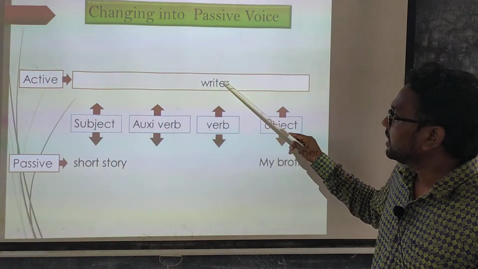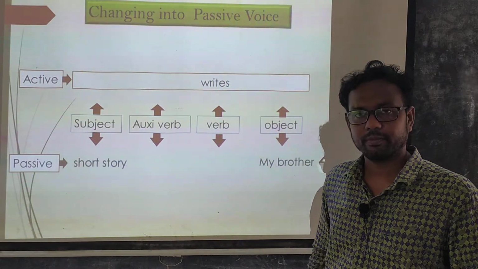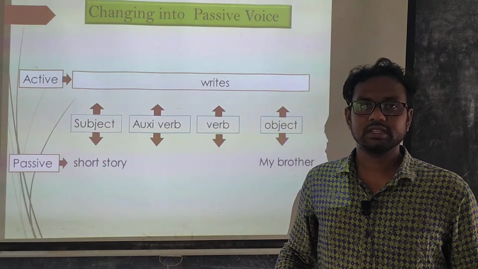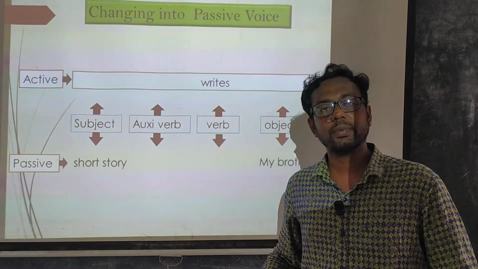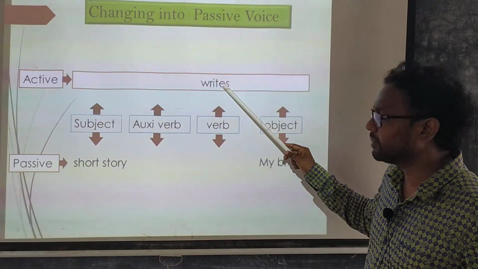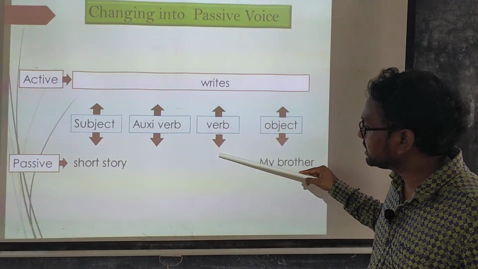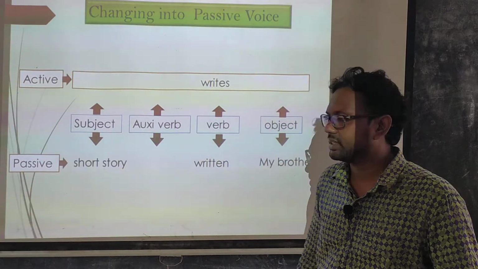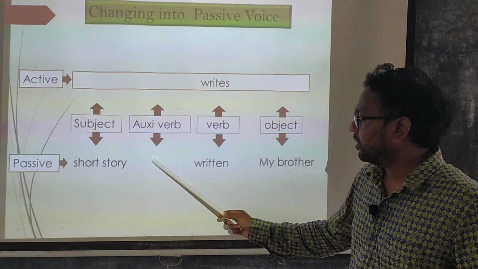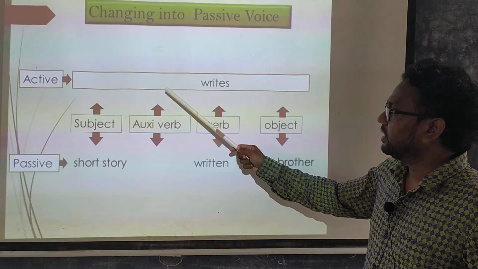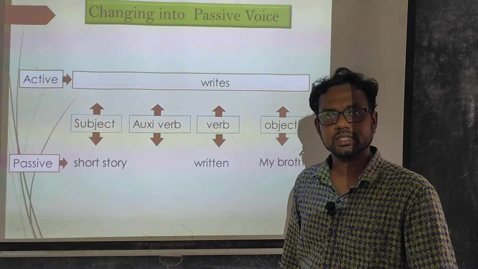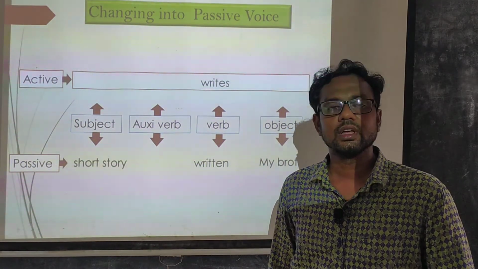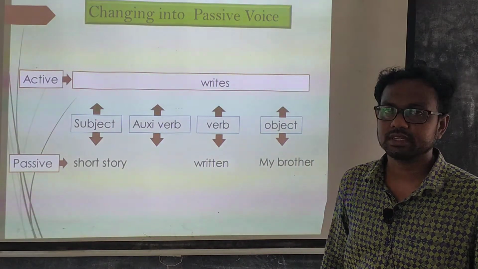Now it is time for changing the verb. That means in case of a passive sentence, we know the verb must be changed into past participle form. Here write is the main verb and it must be changed into written, which is the past participle form of write. Dear students, now the auxiliary verb must be used. Here in the active sentence, we know the active sentence is present indefinite tense. In case of a passive sentence, the auxiliary verb is is.